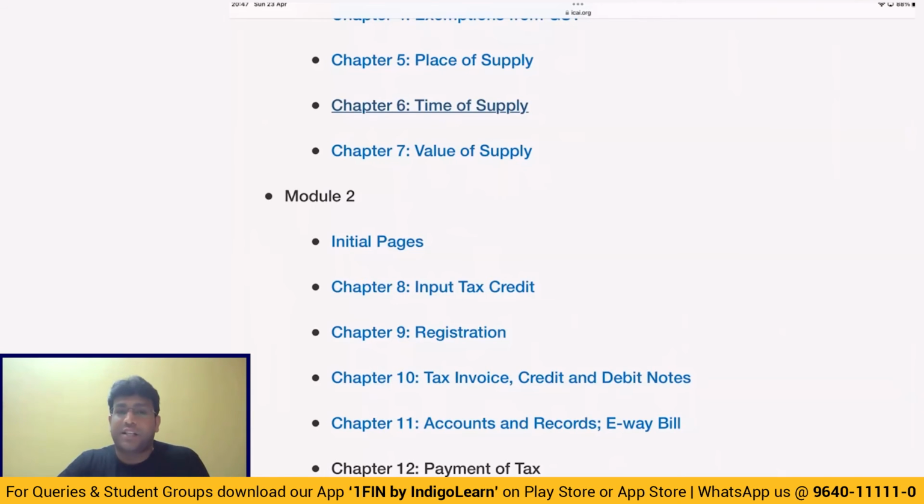Now let's look at the next interesting topic, my dear friends, that is value of supply. I'm sure in value of supply, we know very clearly that there is something called section 15, which clearly says that value of supply shall always mean transaction value, which is nothing but price paid or payable when supplier and recipient are not related and the price is sole consideration. Transaction value means what? Price paid or payable when supplier and recipient are not related and the price is what, my dear friends? Sole consideration.